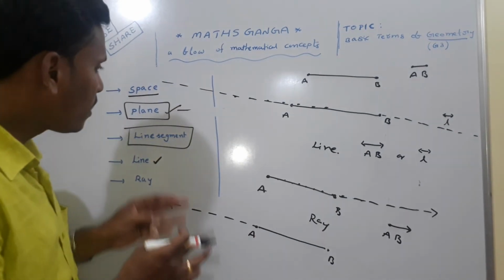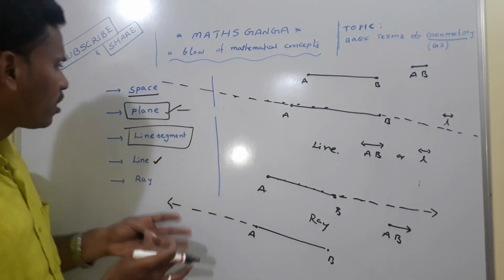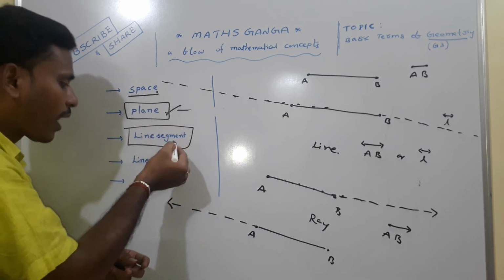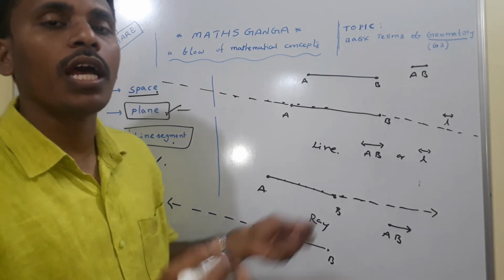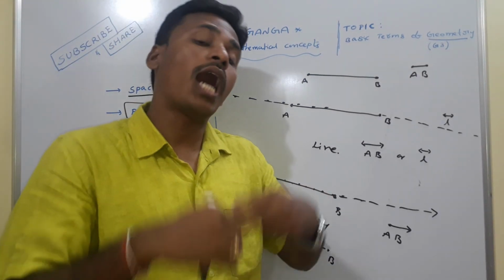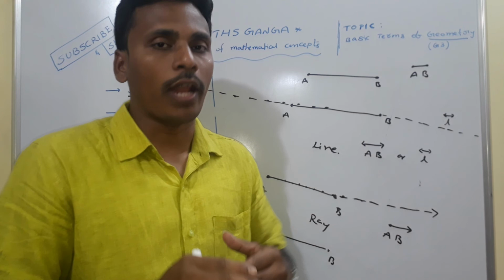Okay, so this is the class in which we discussed space, plane, line segment, line, and ray. In the next session I am going to deal with some other basic terms of geometry and then about the axioms, and we continue like this.